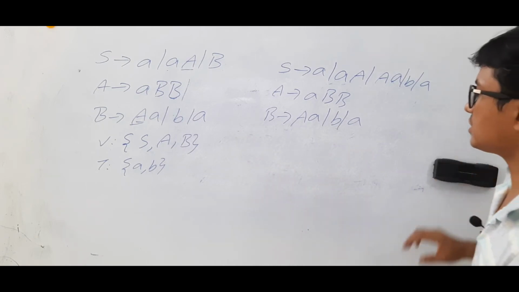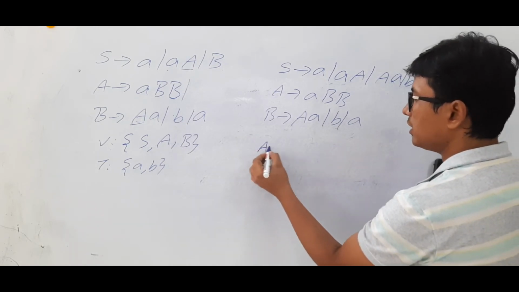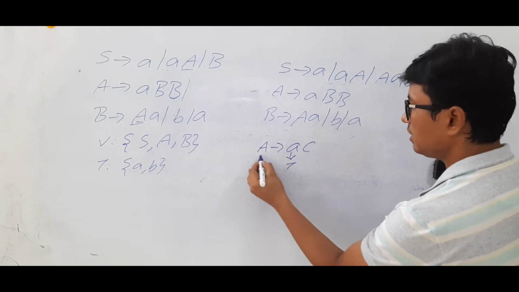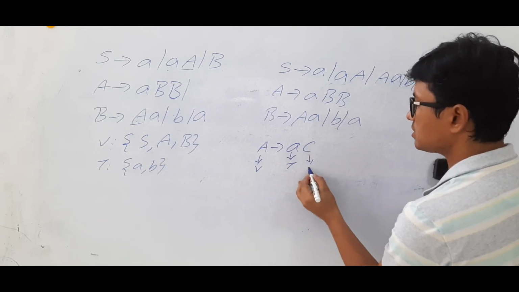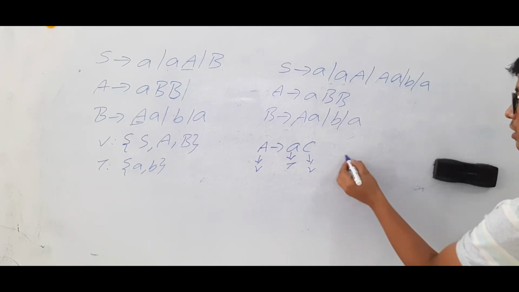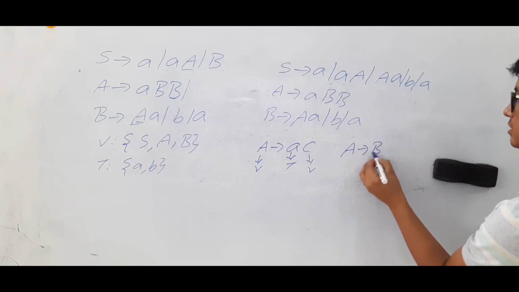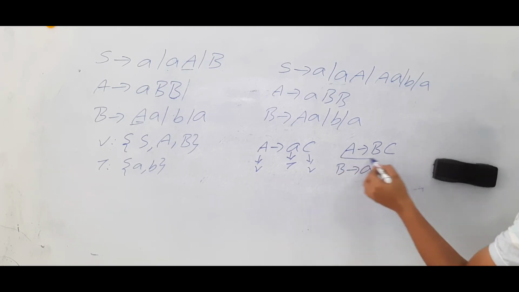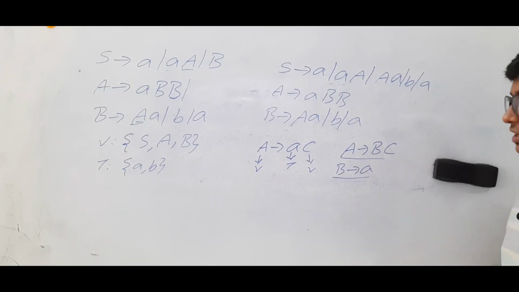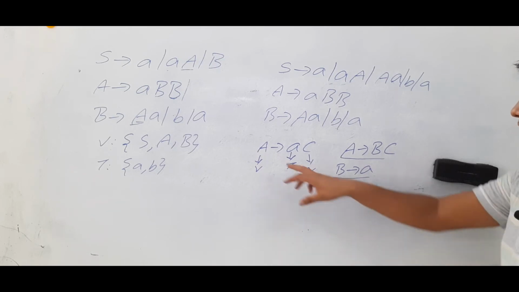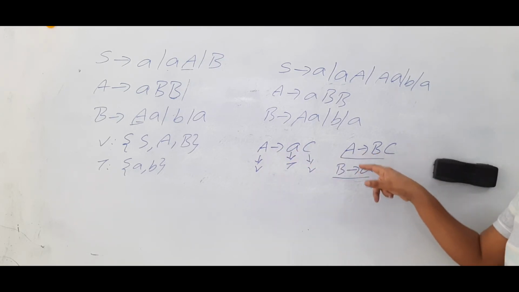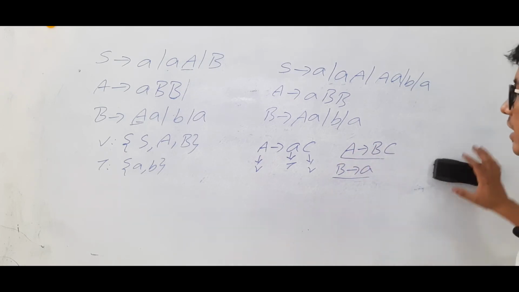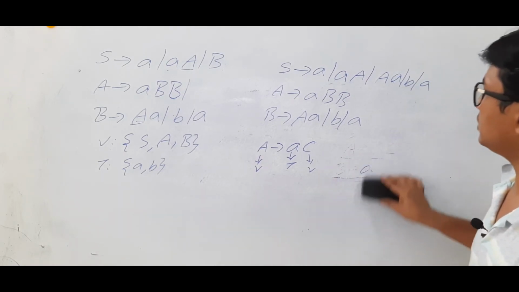The step 4 is that if you have A determines AC, where A is a terminal and C is a variable, then what we have to do? We have to take A determines B and C, B determines A, a new production. Now it is in the CNF, this is also in the CNF, because I can directly get this one by this one. In place of capital B, if I keep A, I will get the production. So it is correct. So we will do this step 4.